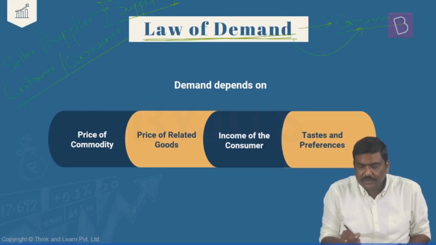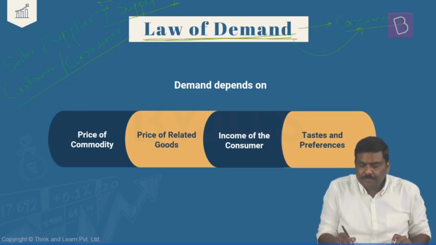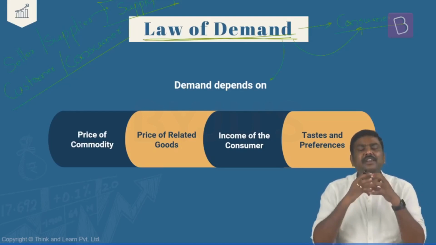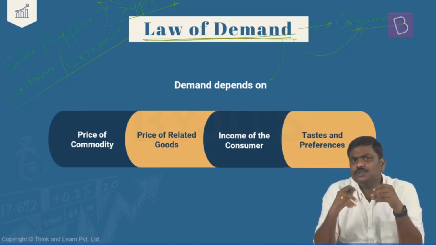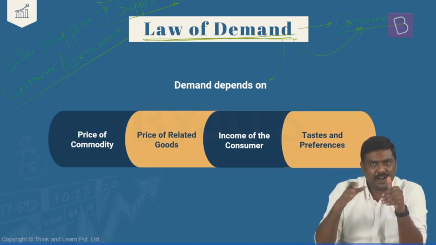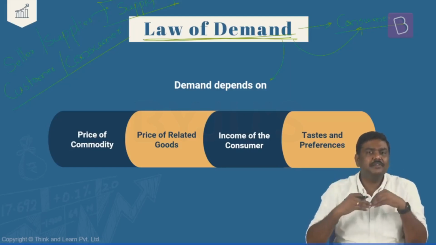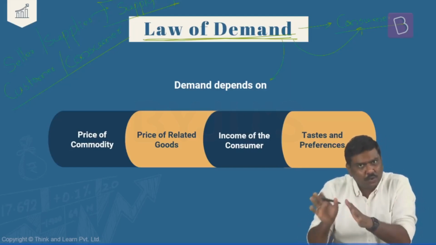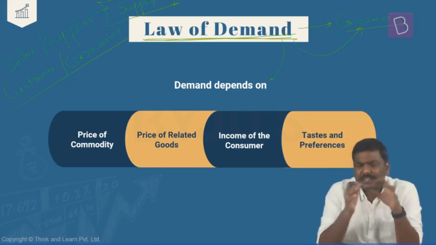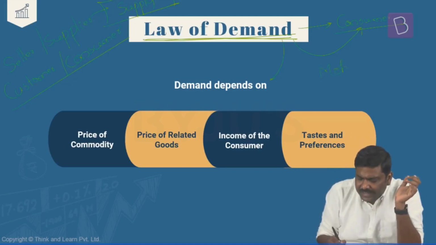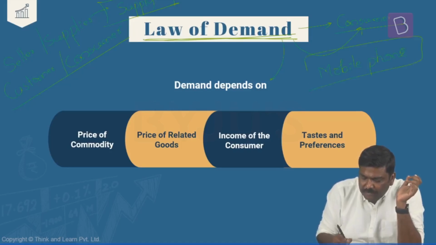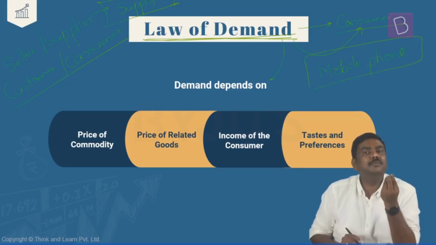Now, before discussing the law of demand, understand the logic here. In the market, whenever we decide to demand or consume a particular good, there are certain factors based on which we will decide whether to consume or purchase this good or not. For example, let's take a mobile phone here. Okay, let's take an example. Mobile phone.